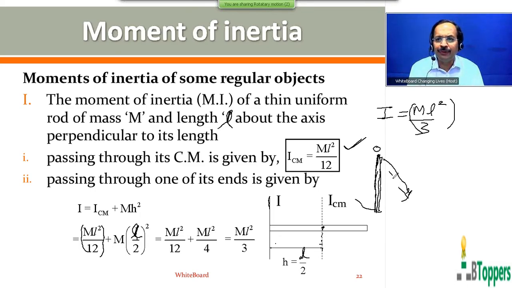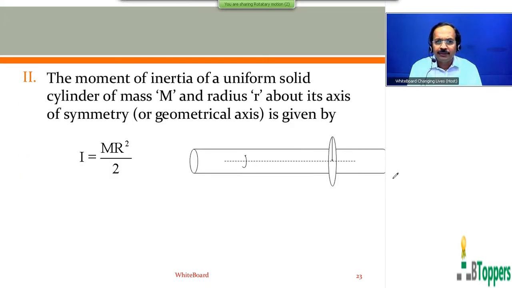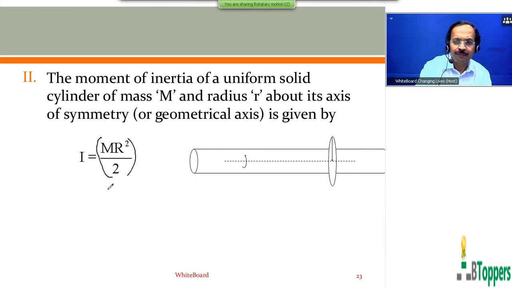So next I am going to show you the second result. The moment of inertia of a uniform solid cylinder of mass M and radius R about its axis of symmetry or geometrical axis is given by I equal to MR square by 2.